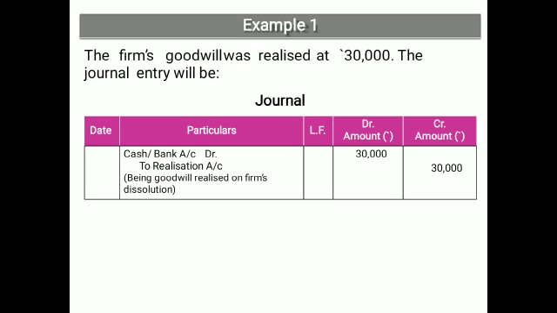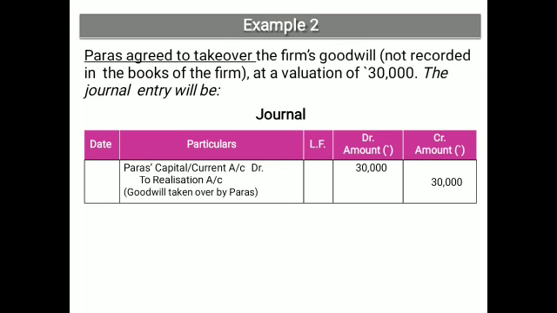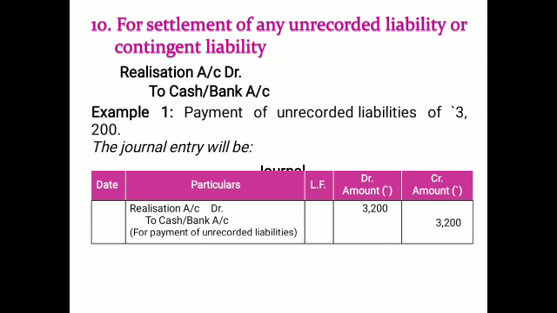And now the example is given here, realized at 30,000. When it is realized at 30,000, then the cash to realization account entry will be passed. But when it is taken by the partners, then the Paras capital account, meaning the name of the partner, will be debited. Now, for the settlement of unrecorded liabilities or contingent liabilities, it is required to pay directly at full value.